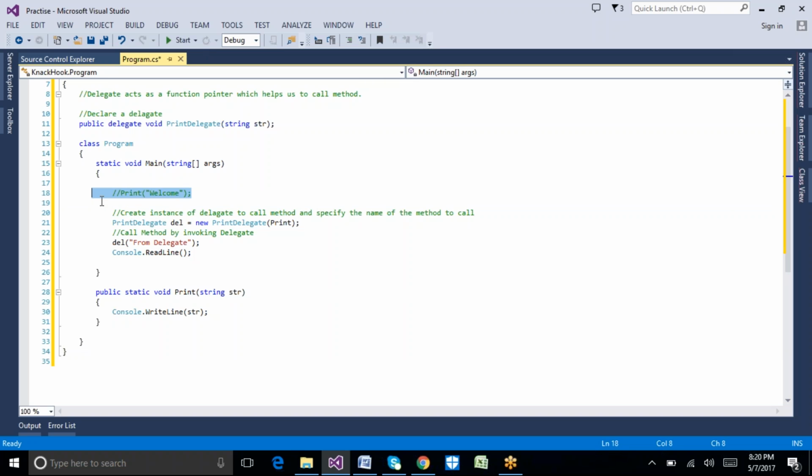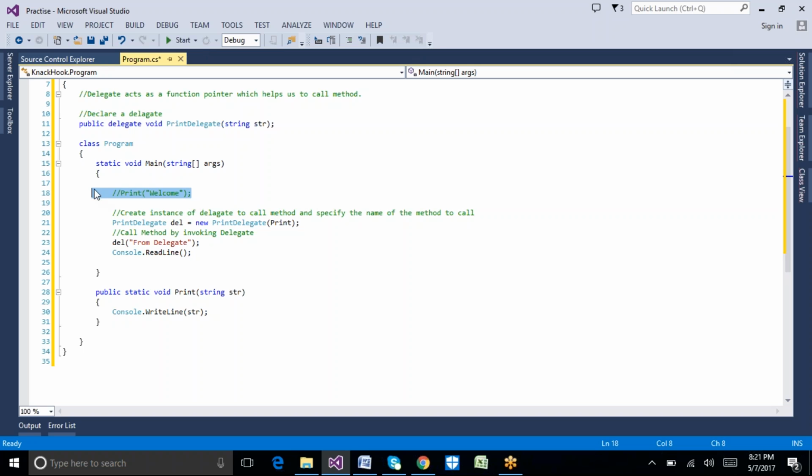Now we are discussing the concept of delegate. Delegate is nothing but an object which is used to call a particular method. In order to work with the delegate, we have a three-step process.